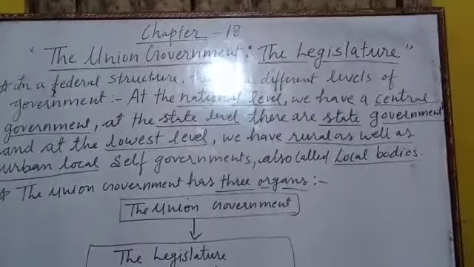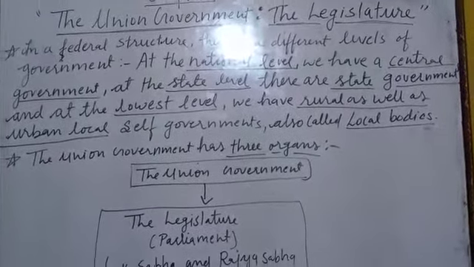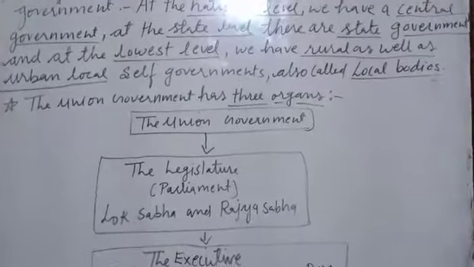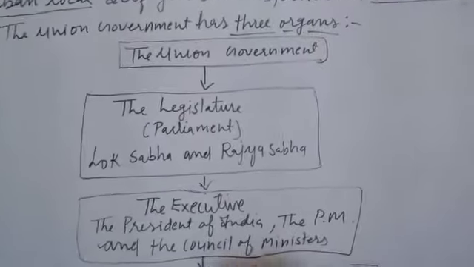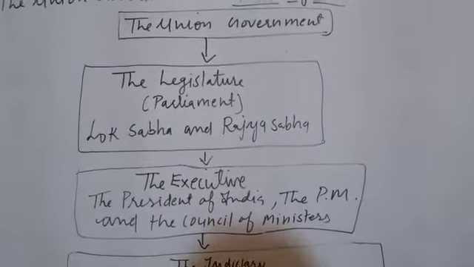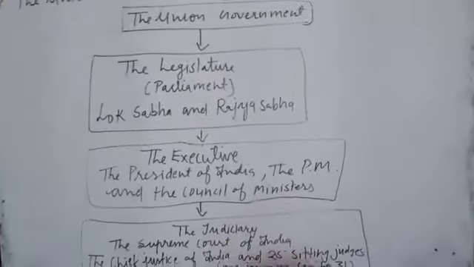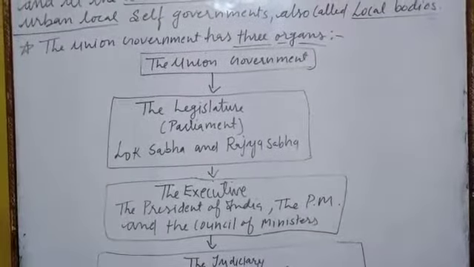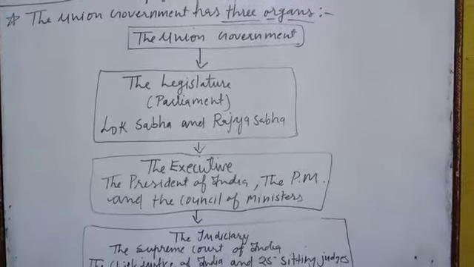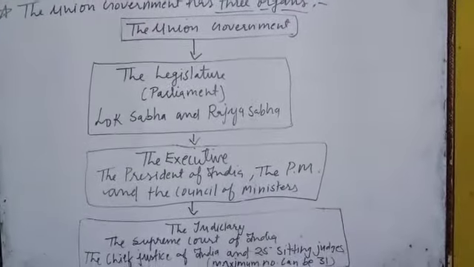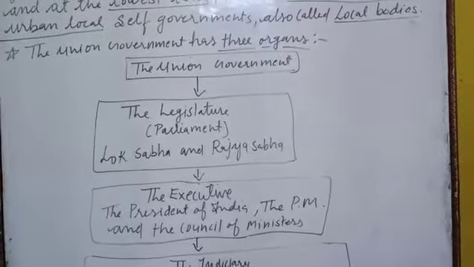Now we will discuss the composition of union government. Describe the composition of union government. The union government has three organs: the legislature, the executive, and the judiciary. The legislature, which is also known as parliament, consists of two houses, Lok Sabha and Rajya Sabha.